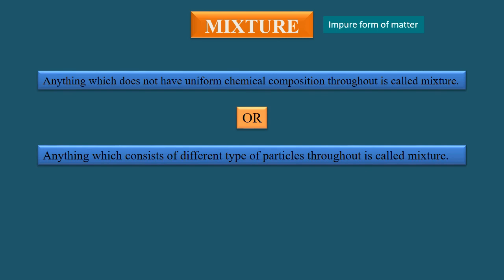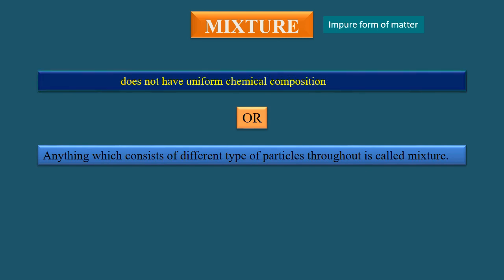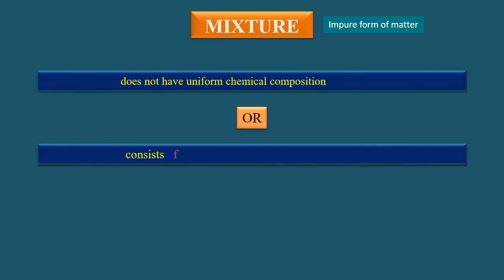If we erase the similar words, we are left with does not have uniform chemical composition and consists of different type of particles. So the point is clear that a mixture does not have uniform chemical composition due to the presence of different type of particles from different substances.